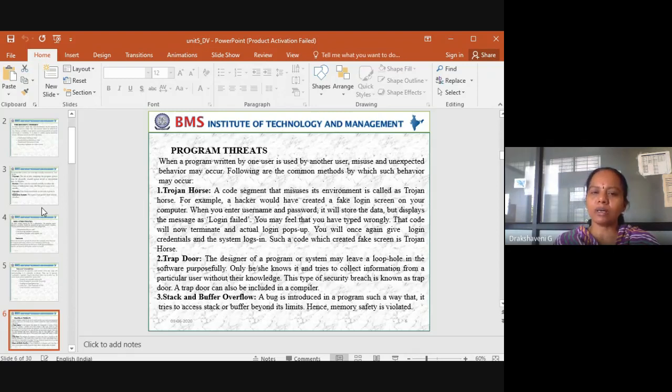Sometimes the following are common methods by which such behavior may occur. One is a Trojan horse. This is one method where there may be chances of threats. A code segment that misuses its environment is called a Trojan horse.